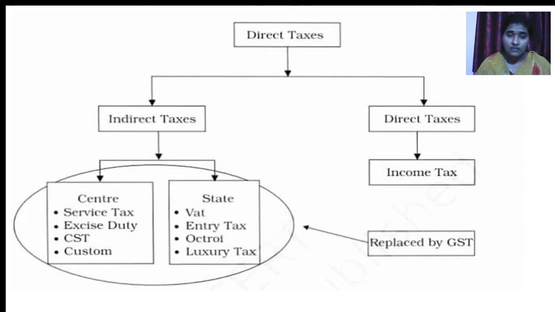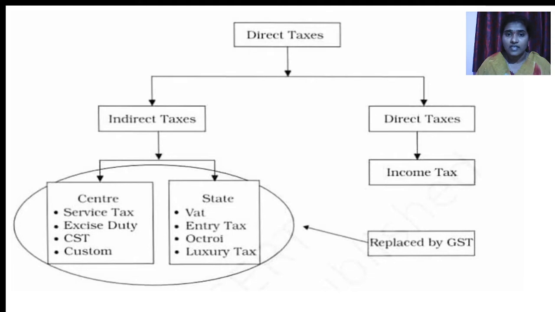It may be service tax, excise duty tax, CST, custom tax, VAT, value added tax, entry tax, octroi or luxury tax. These are to be paid by the consumers, that we can call as an indirect tax, which is to be replaced by GST.